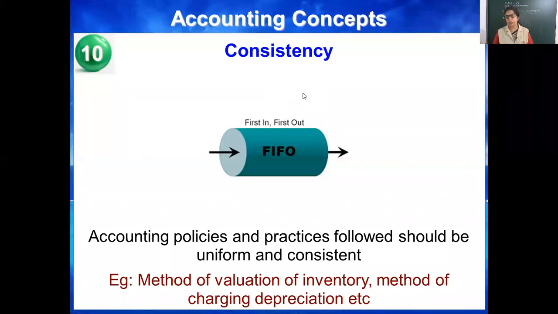That's why this principle says that rules, policies, practices, methods should be uniform, consistent. It should not be changed frequently. Otherwise, there will be problems in accurate decisions. Accurate final outcome will not be there. Accurate profits will not be there.